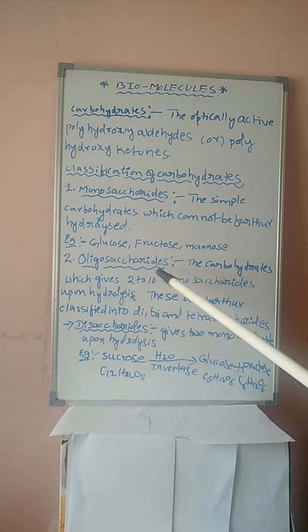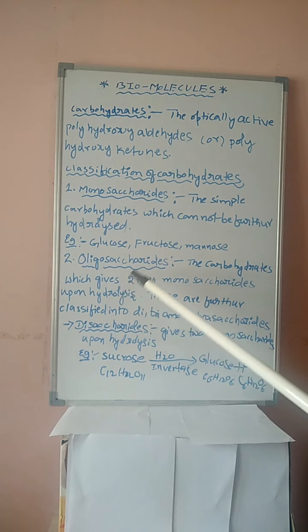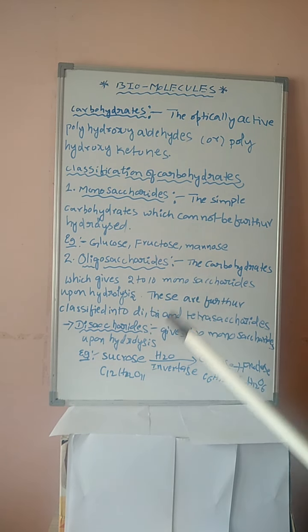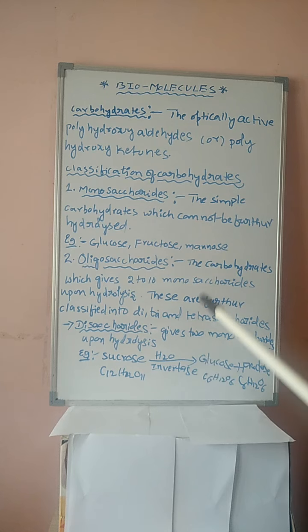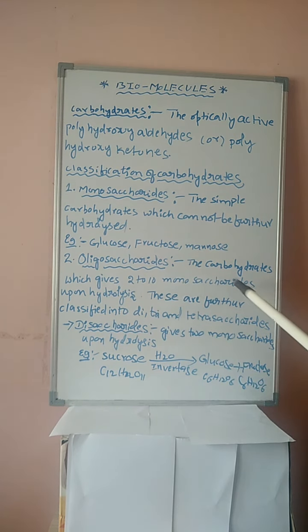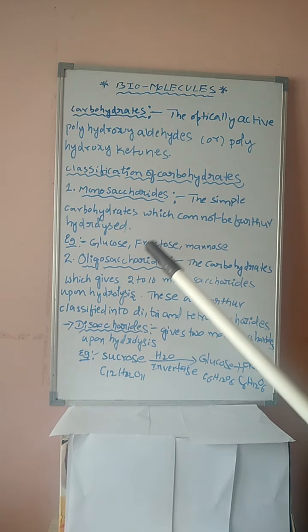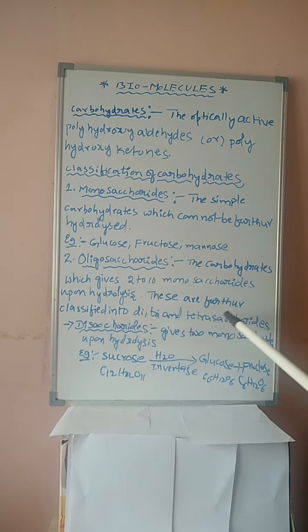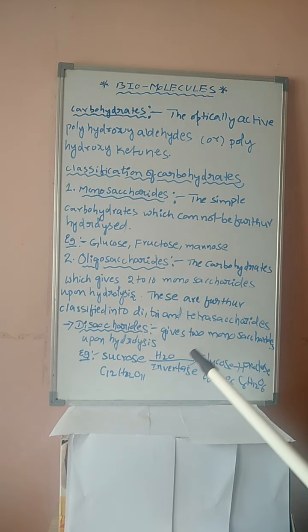Next, oligosaccharides. The carbohydrates which give 2 to 10 monosaccharides upon hydrolysis are called oligosaccharides. These are further classified into di, tri and tetrasaccharides, etc.